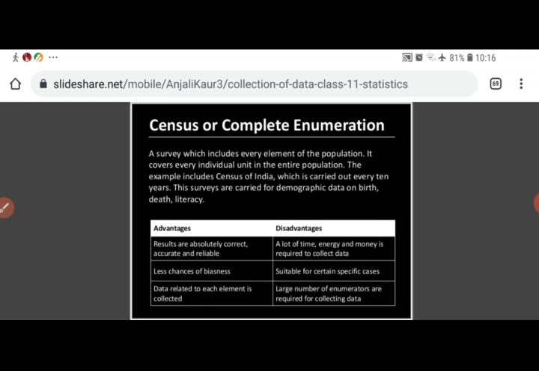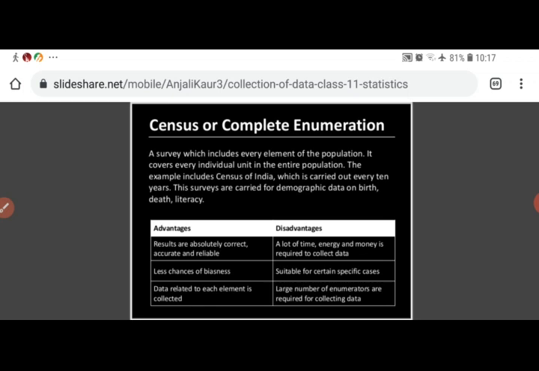The example includes Census of India, which is carried out after every 10 years. This survey is carried out for demographic data on birth, death and literacy. So a survey in which the whole population is studied, each and every element covered, is known as census survey.